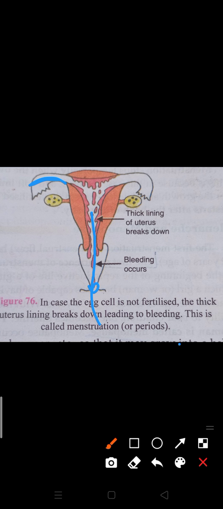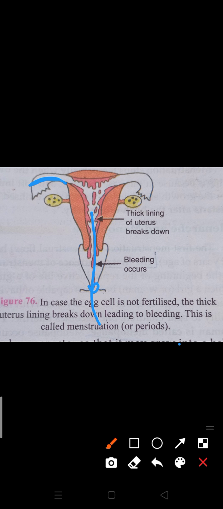After menstruation, again the first day starts. When the menstrual period occurs, this is known as the first day of the cycle. It lasts for 1 to 5 days. Sometimes it is 3 days, 4 days or 5 days. Afterward the normal cycle takes place. On the 14th day again ovulation takes place, and on the 28th day this cycle completes, then the first day starts again.